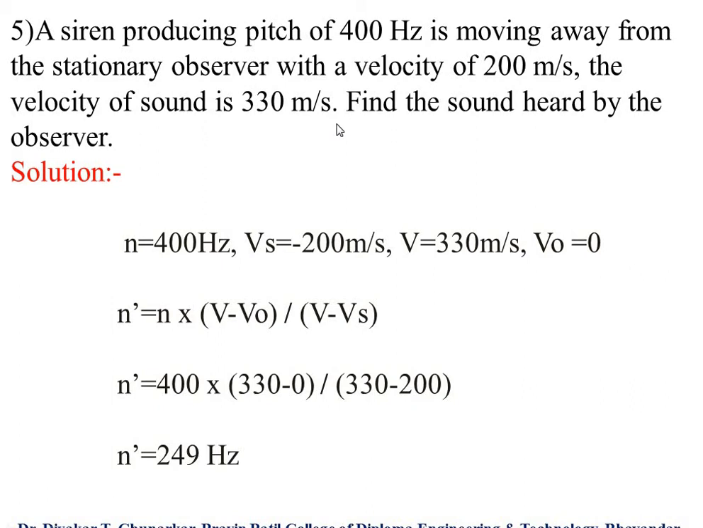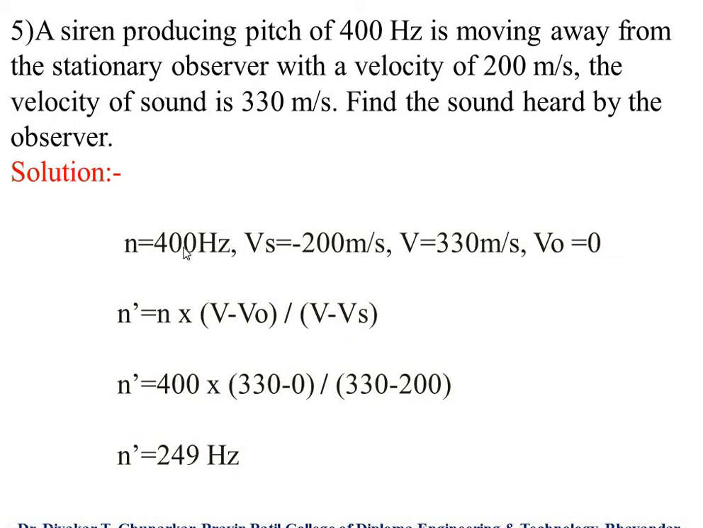Again, I revise this problem. A siren producing a pitch of 400 hertz. This is the value of n given in the problem. It is moving away, keep in your mind, away from the stationary observer with a velocity of 200 meters per second. This is the velocity of the source, vs equals 200. The velocity of sound is 330 meters per second, and this is the value of v. Find the sound heard by the observer. We have to calculate n dash.